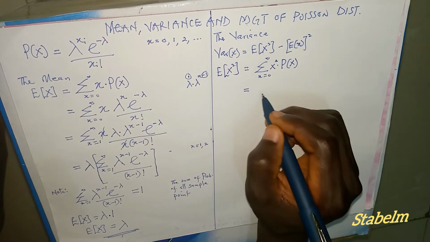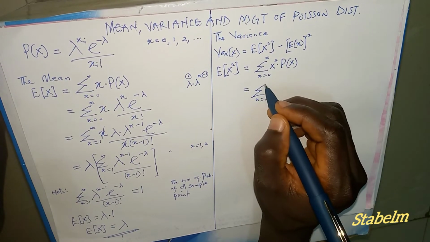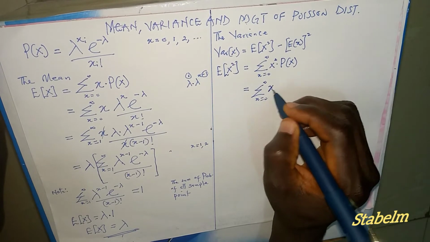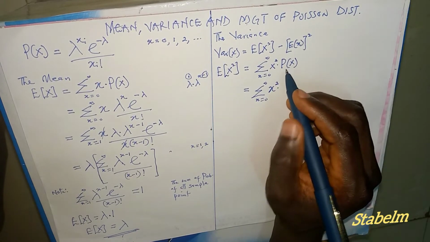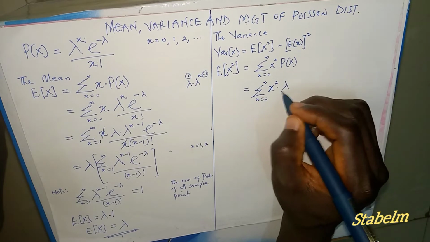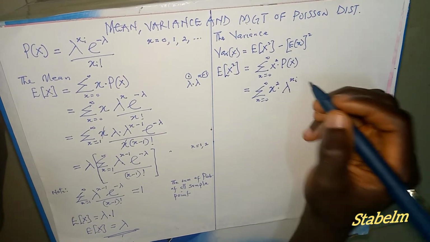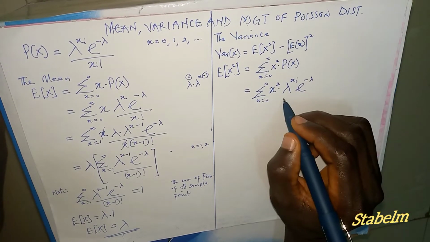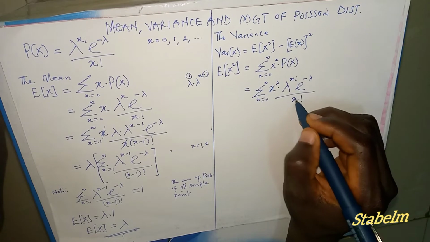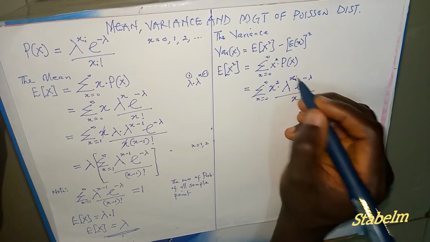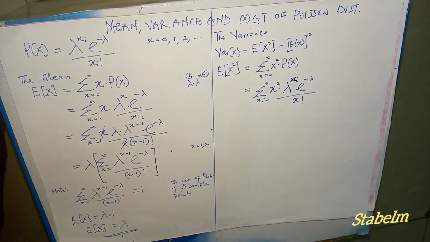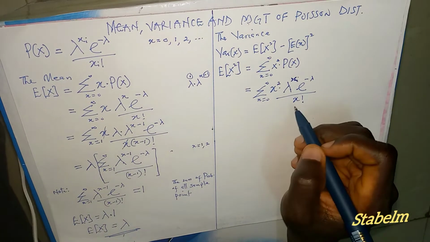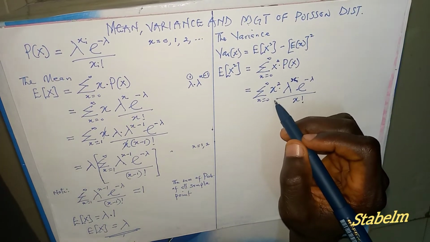Now this equals the summation x from 0 to positive infinity of x squared multiplied by p of x, which is lambda raised to power x, exponential minus lambda, divided by x factorial. Since we are just using x, let's stick to that. Now we're going to have x raised to power 2, and we need to expand this in order to take care of this x raised to power 2.